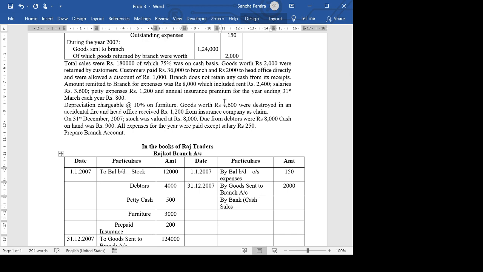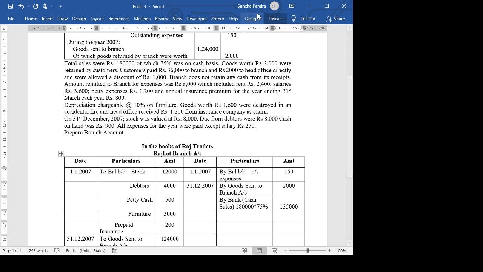Cash sales. If I do a calculation, it will be 1,80,000 into 75%. That is going to give me 1,35,000.